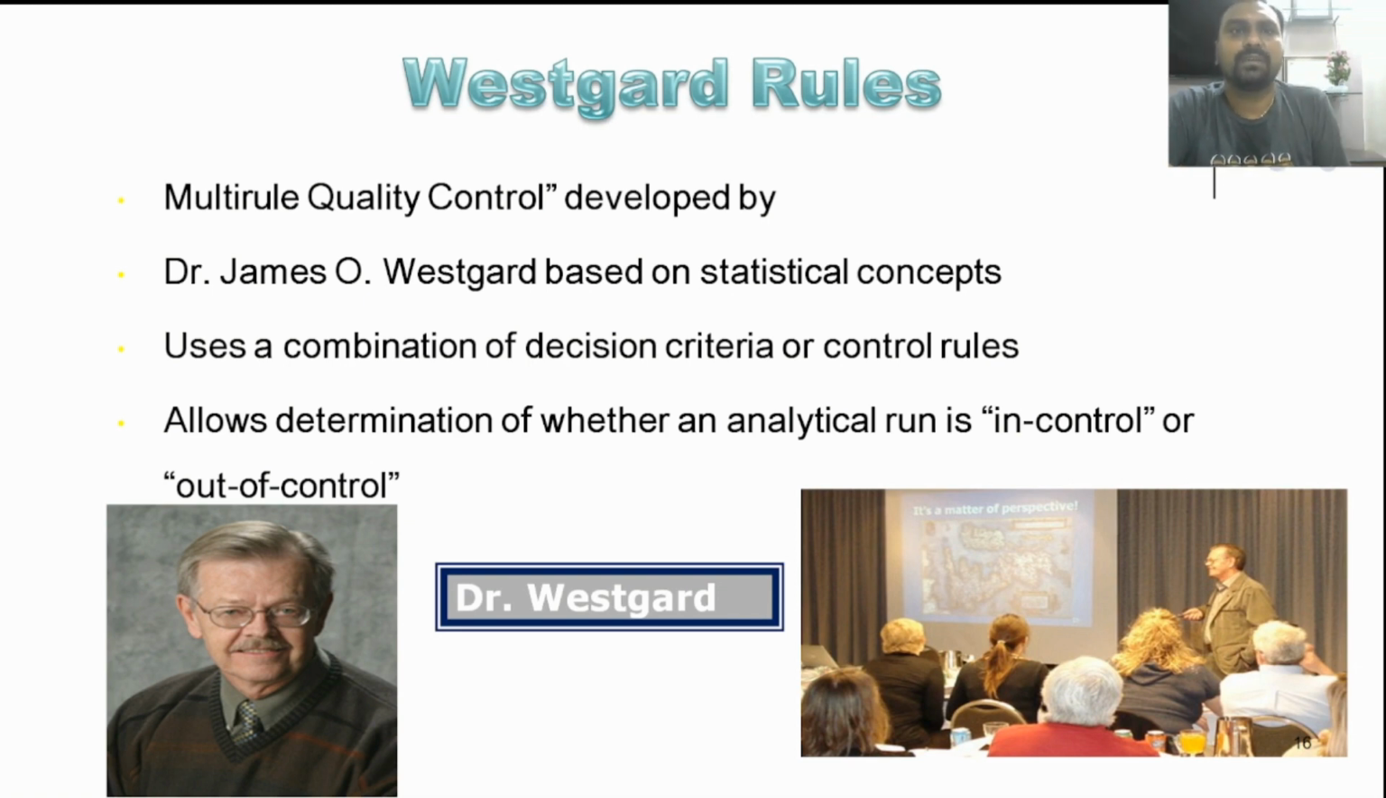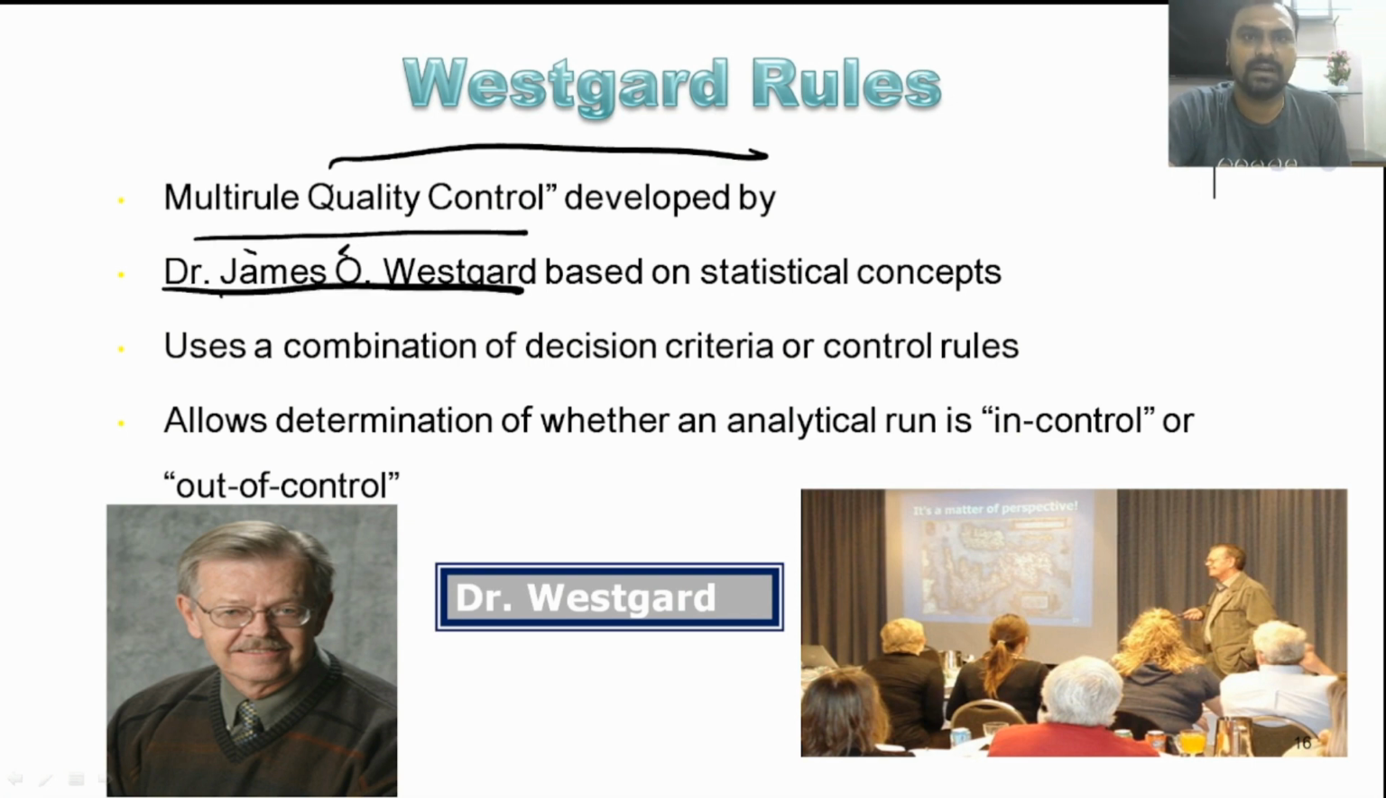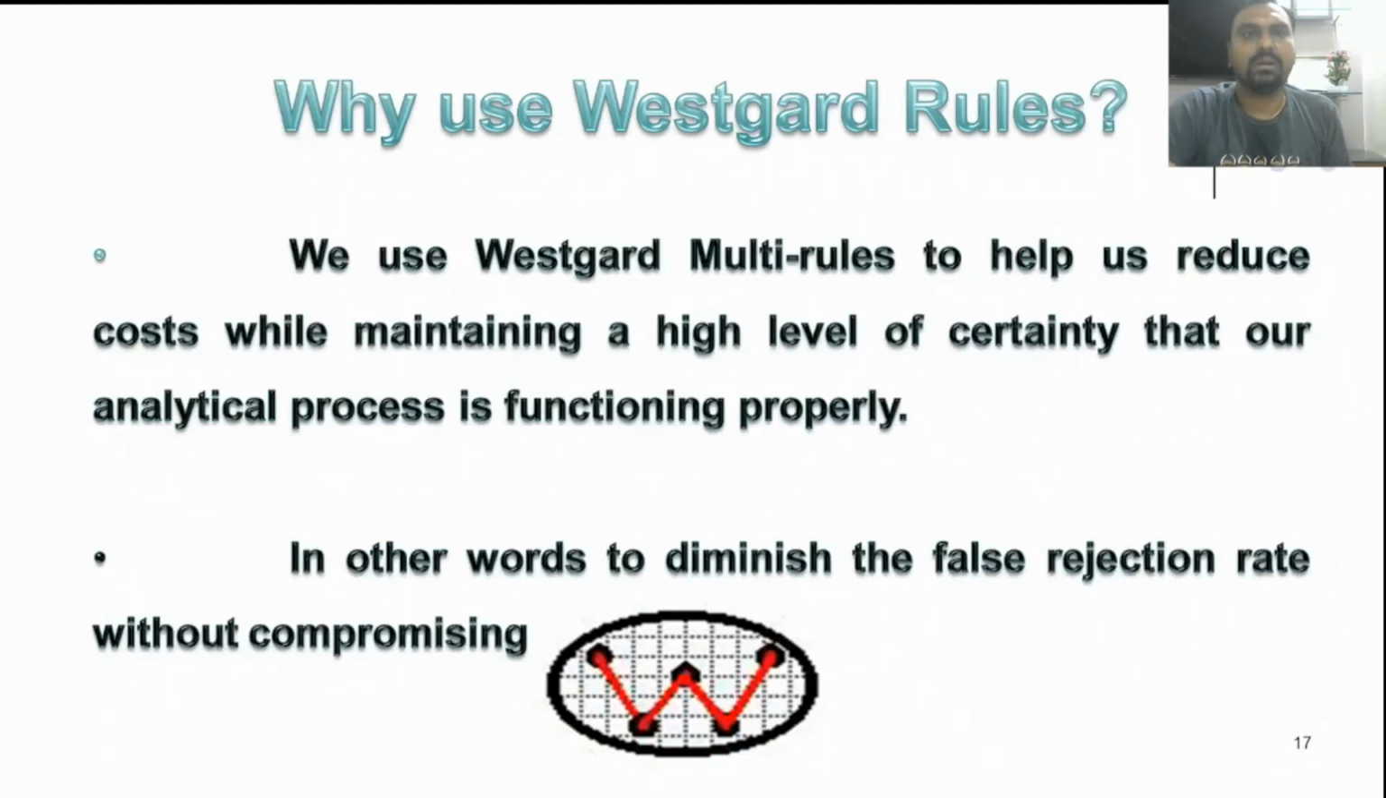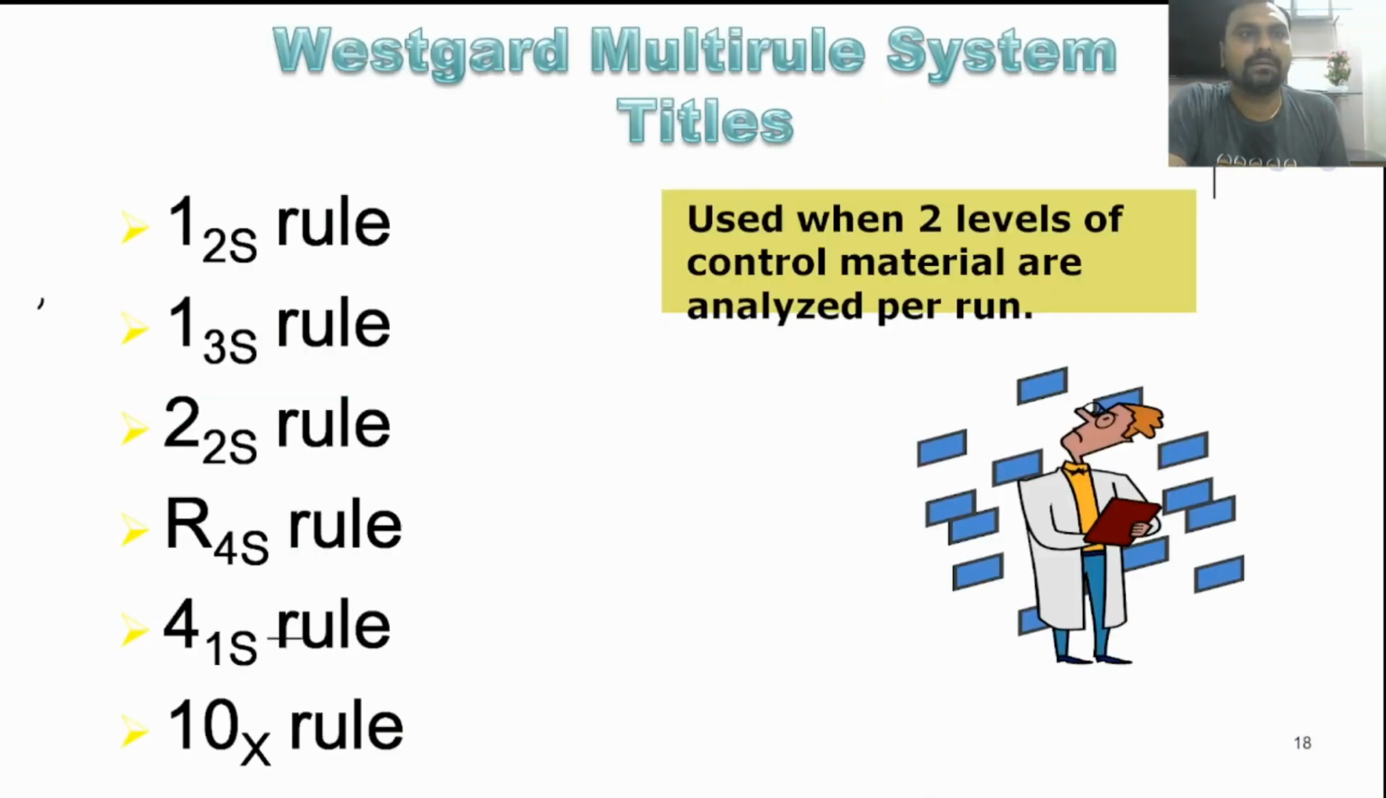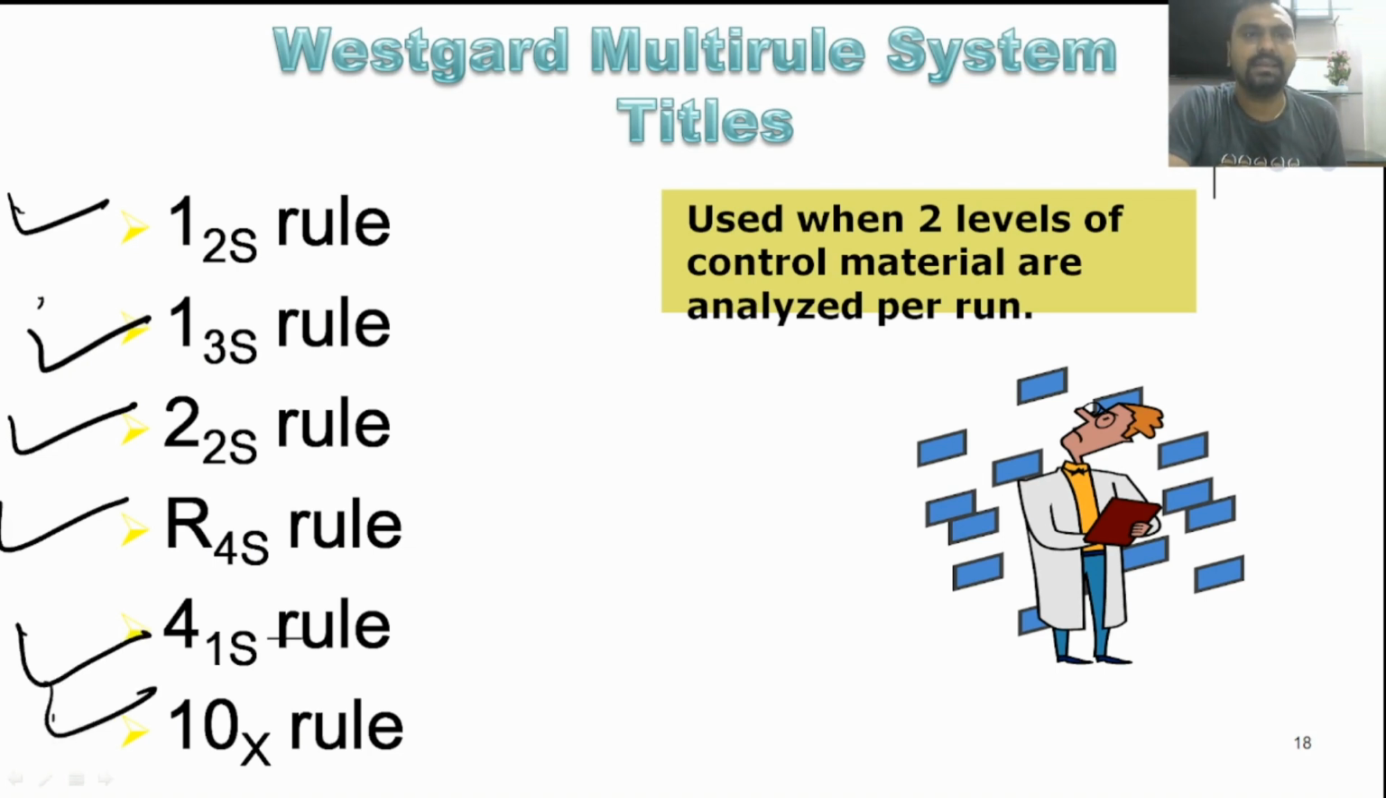Okay, for that we have the Westgard rules. So there is multi-rule quality control which was developed by Dr. James O. Westgard based on a statistical concept. Okay, and it allows the determination of whether an analytical run is in control or out of control. So we use Westgard multi-rules to help us reduce the cost while maintaining a high level of certainty that our analytical process is functioning properly. So there are different rules like 1-2S, 1-3S, 2-2S, R-4S, 4-1S, and 10X. One more is 7T. Okay, so we will see one by one what they are.